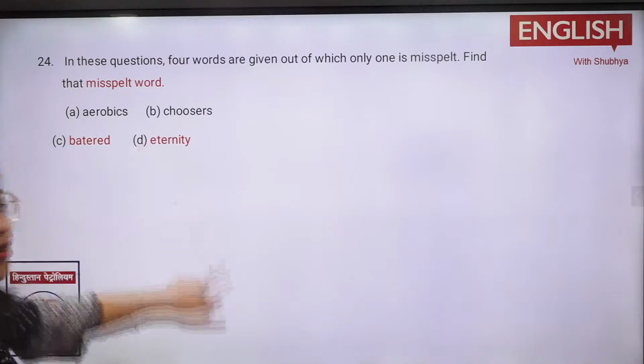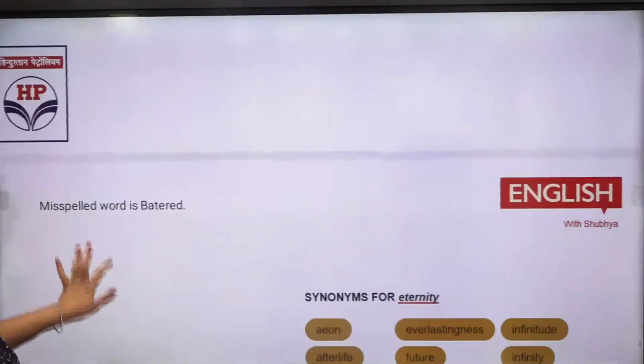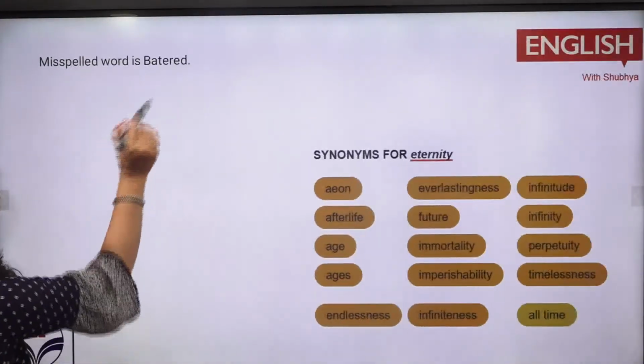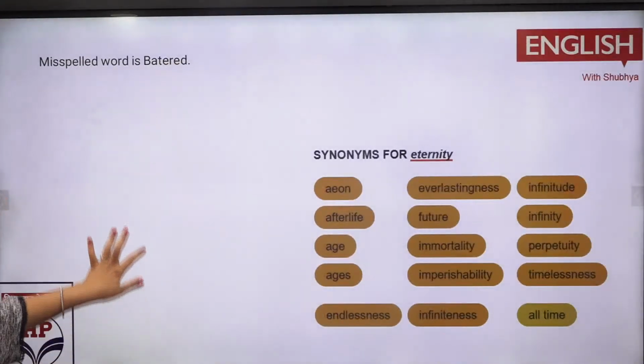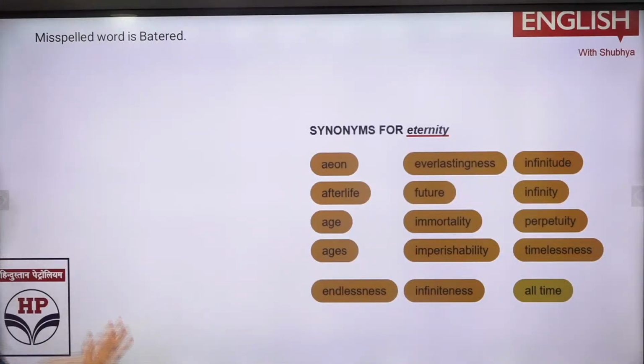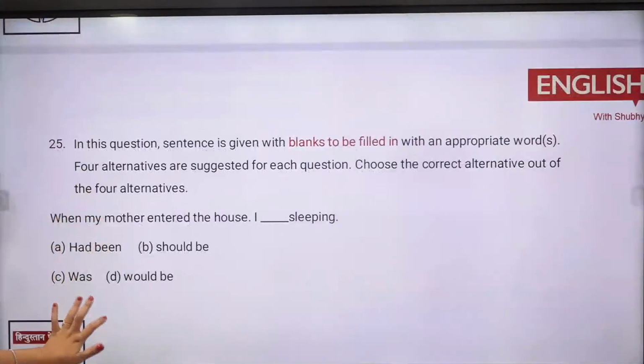तो इसमें option कौन सा गलत है, अब कौन सा spelling गलत है? Everyone has pointed me out, B option, choosers. No, battered is wrong. Double T comes in battered, right? तो battered आएगा BATT, ये याद रख लो, BATTERED. So these are already which I've discussed. Eternity होता है long lasting, everlasting. Battered is when you're punching someone and harming someone, right? So that is battered.